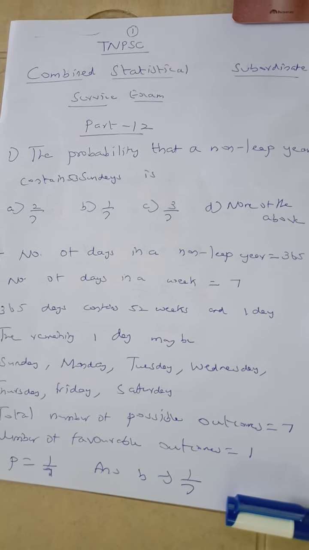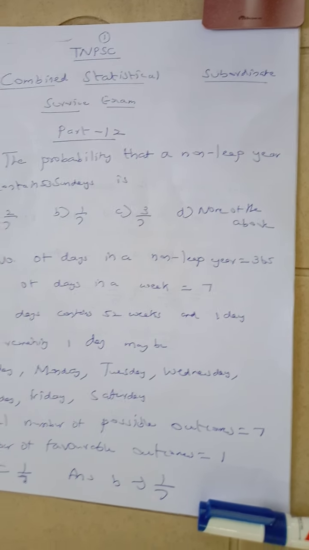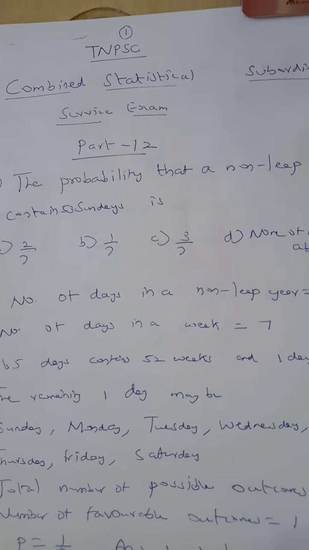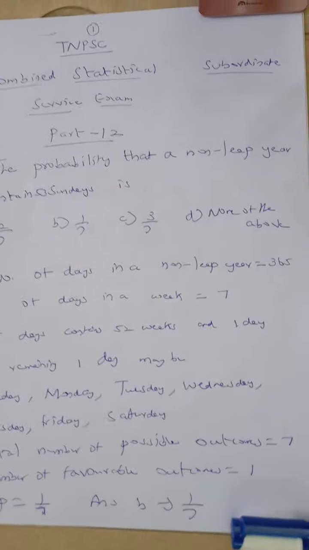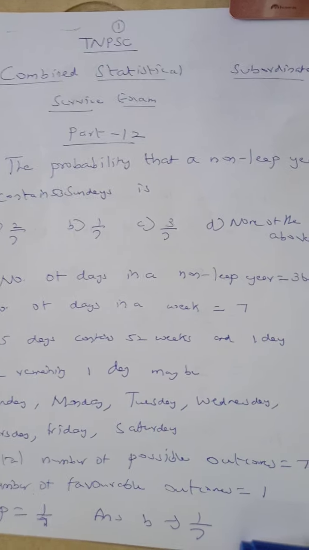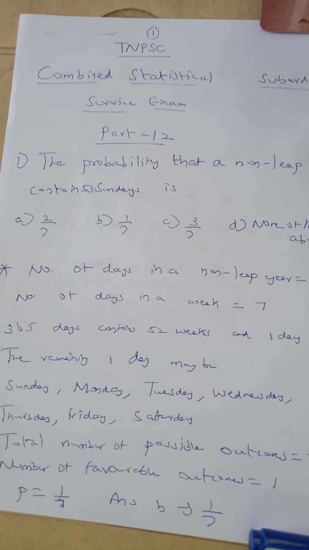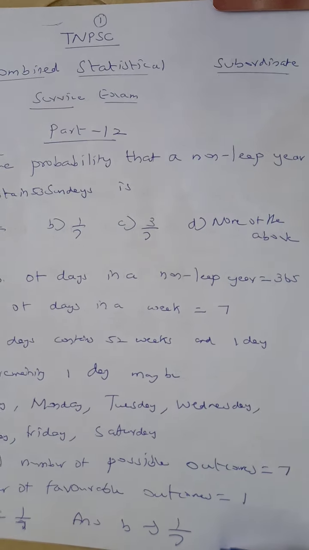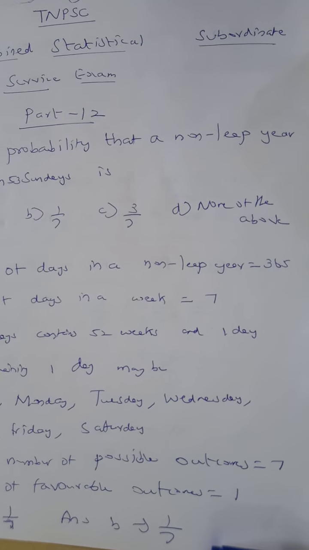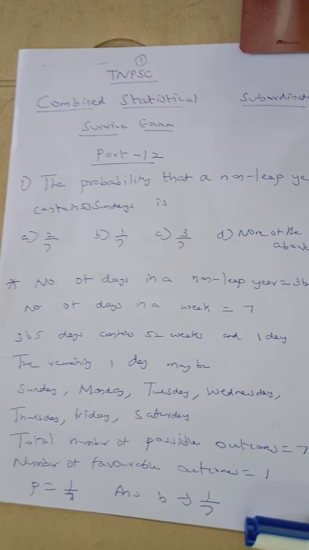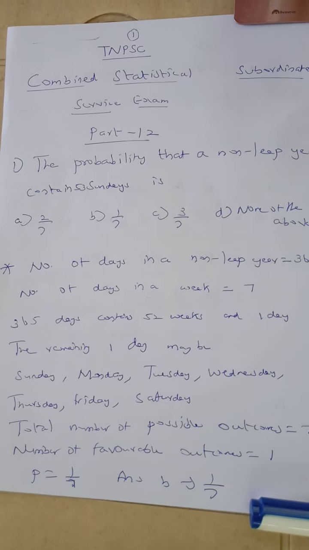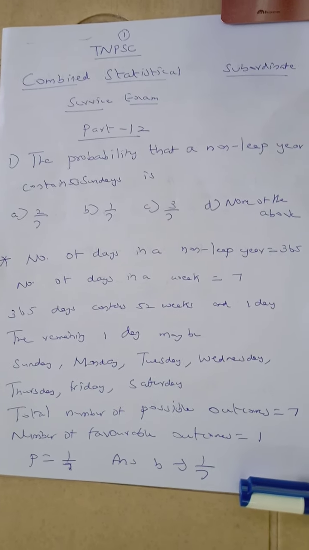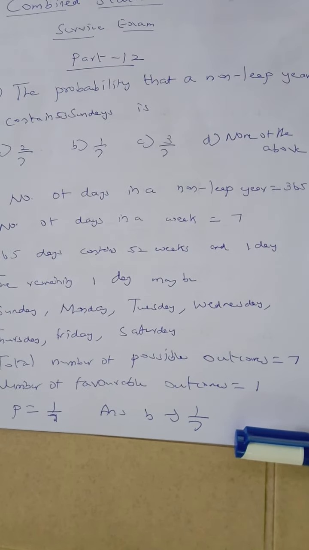Question number 1. The probability that a non-leap year selected at random contains 53 Sundays is. We know the number of days in a non-leap year is equal to 365. The number of days in a week is equal to 7. And 365 days contains 52 weeks and 1 day. The remaining 1 day may be Sunday, Monday, Tuesday, Wednesday, Thursday, Friday or Saturday.